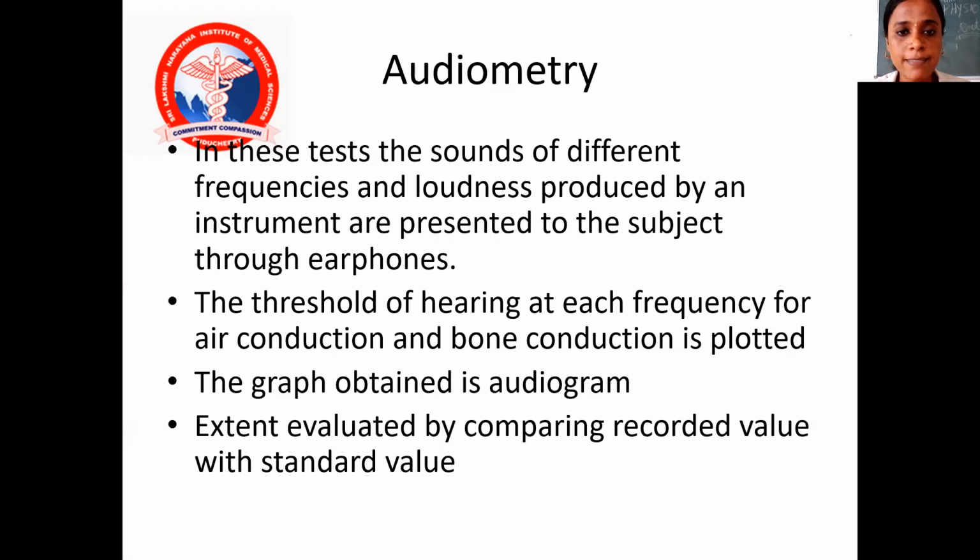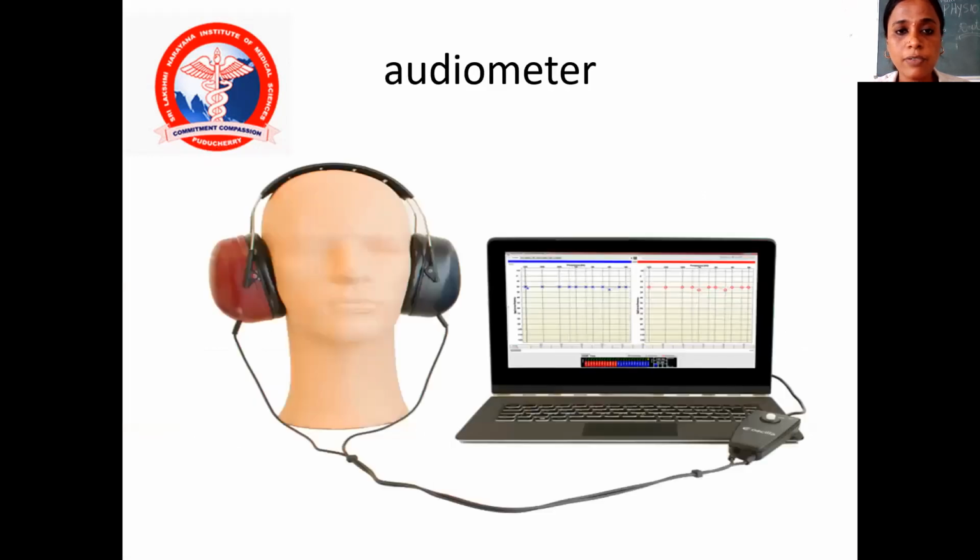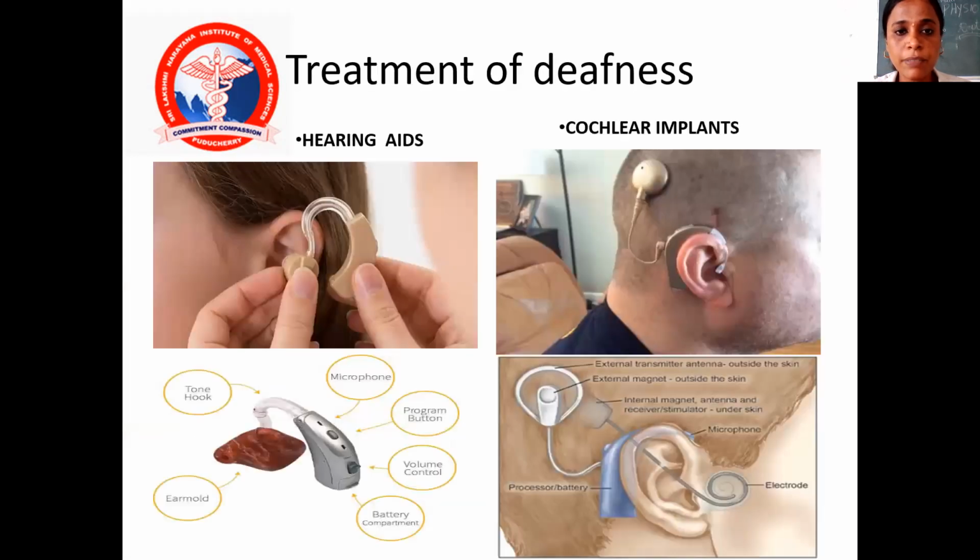And audiometry: in this test, sounds of different frequencies and loudness produced by an instrument are presented to the subject through earphones. The threshold of hearing at each frequency for air conduction and bone conduction is plotted. The graph obtained is the audiogram, which is evaluated by comparing recorded values with the standard values. And treatment of deafness is either hearing aids or cochlear implants.